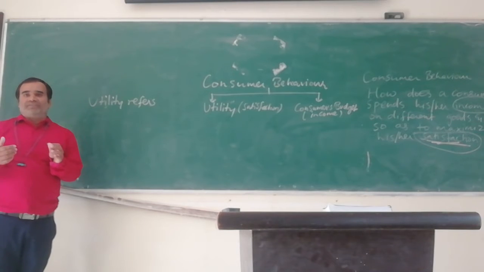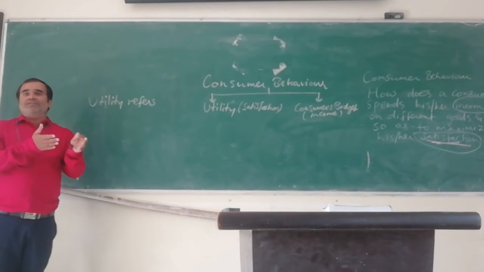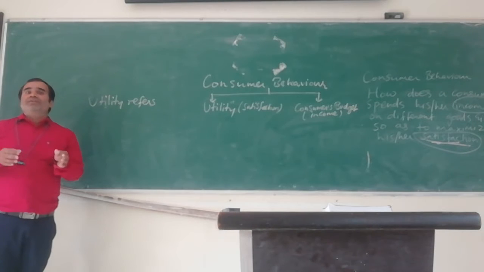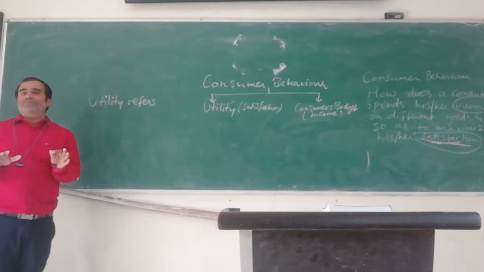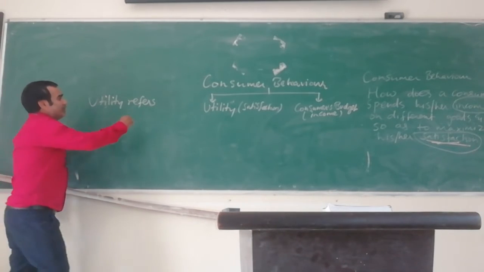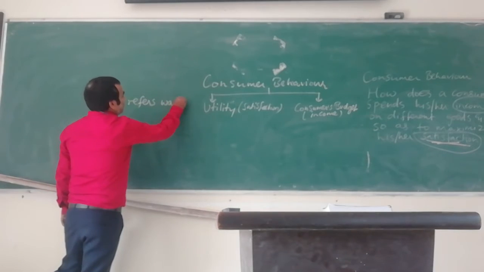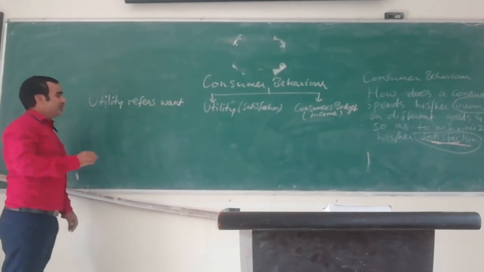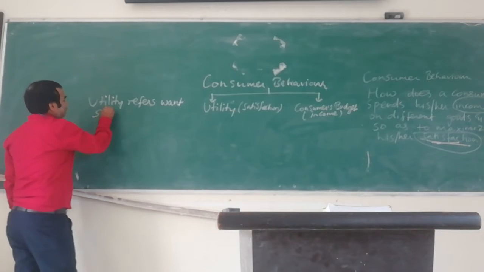You can also talk about service. One song that you listen to. Song is what? It is entertainment. Entertainment is a service. So one song, one movie you like very much, that gave you more satisfaction. Another song, another movie you didn't like so much, so less satisfaction. So every product or service that we use in our everyday life will give a certain level of satisfaction. So utility refers to want satisfying capacity.